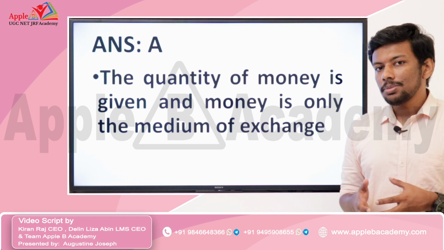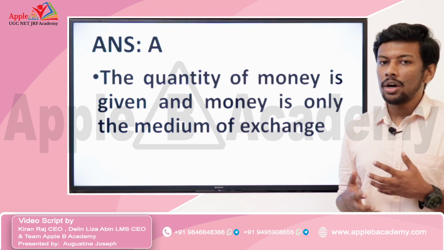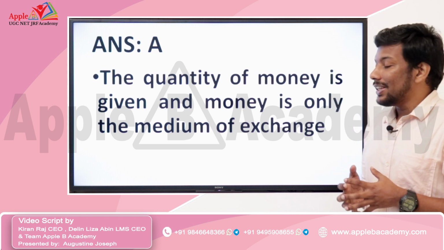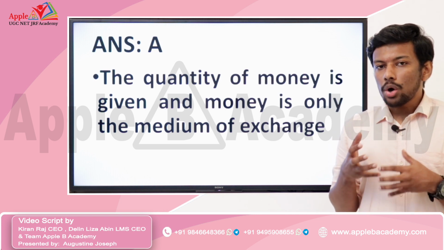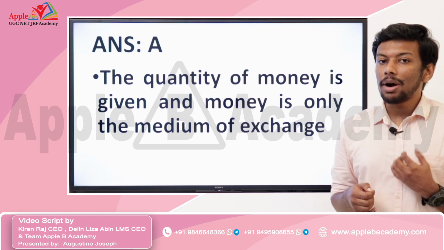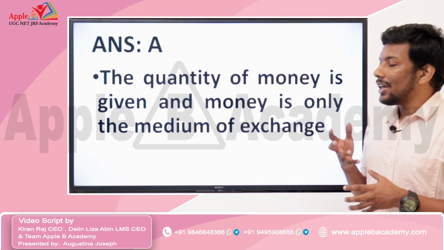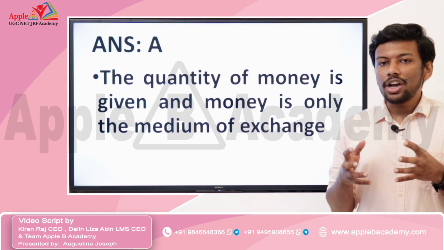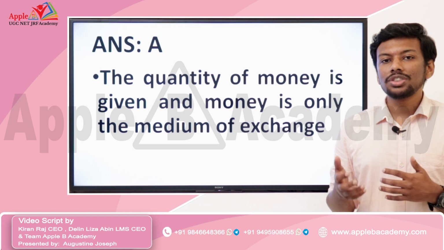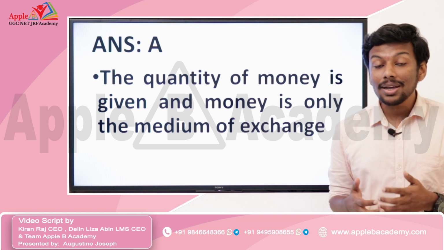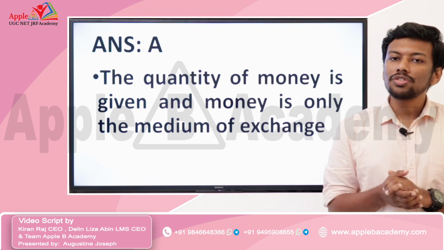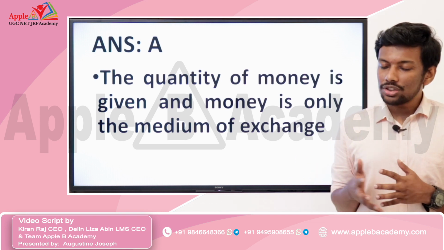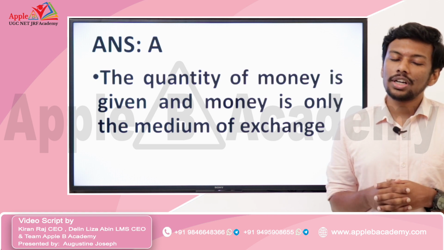One of the major assumptions of classical economics is that the quantity of money is given and money is only the medium of exchange. According to classical economics, the quantity of money supply is constant and money is considered as a medium of exchange. So the only role of money in the economy is to exchange goods and services. Money doesn't have any other kind of purposes like investment or any other sort of activities.